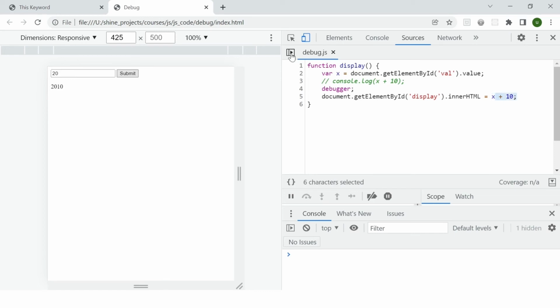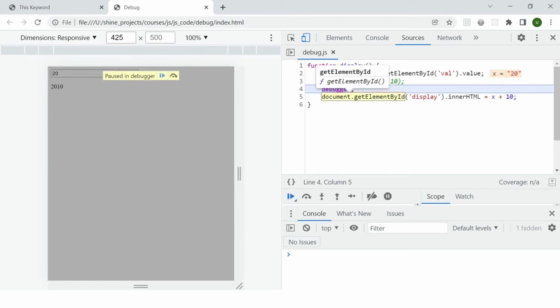Okay, this is another way of debugging, but we generally don't prefer this way. Let me show you how I found that this value is incorrect, because if you see here, you got x equal to 20. That means the 20 is nothing but a string.